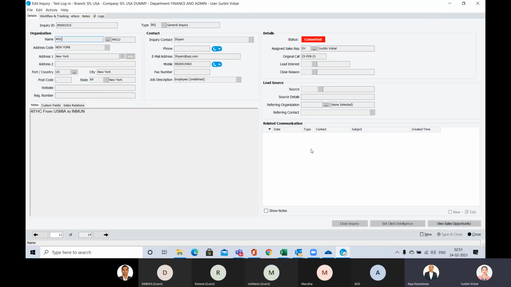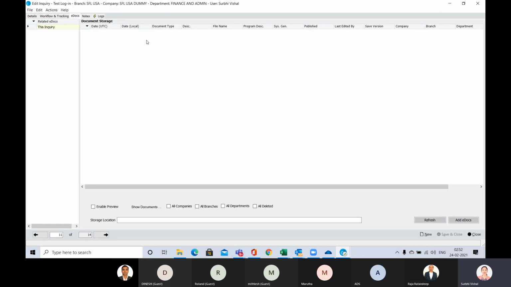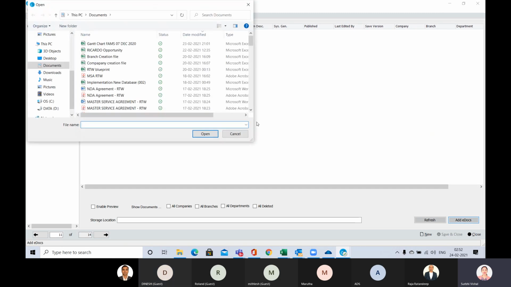Okay, and then eDocs, if you can just explain the eDocs quickly. Every module has eDocs, as it is believed that we should go paperless. So all those documents you can store here. You can add the eDocs by simply going here and browsing.